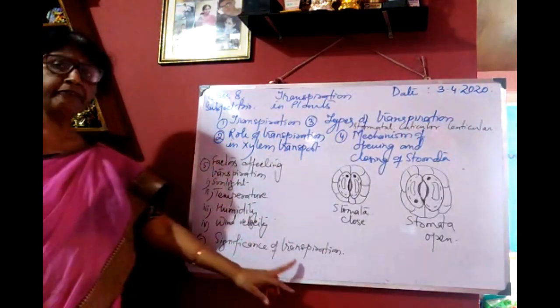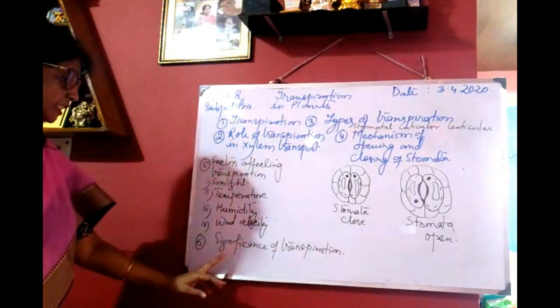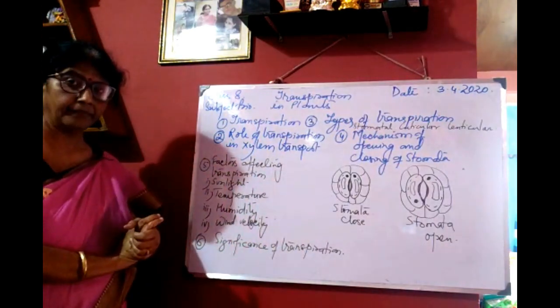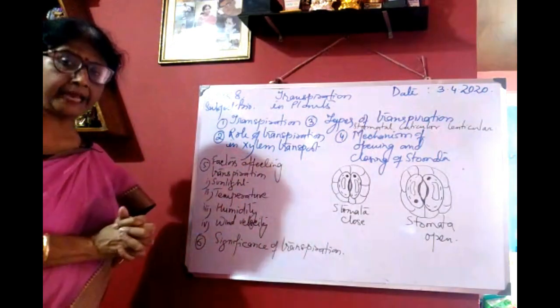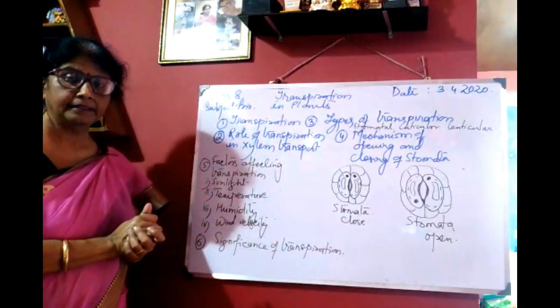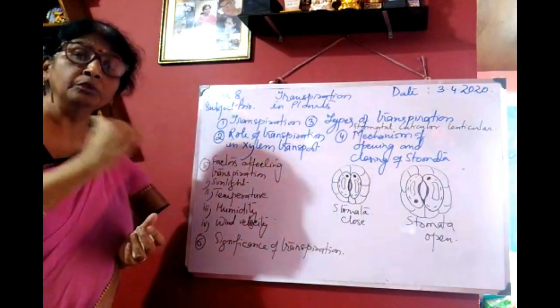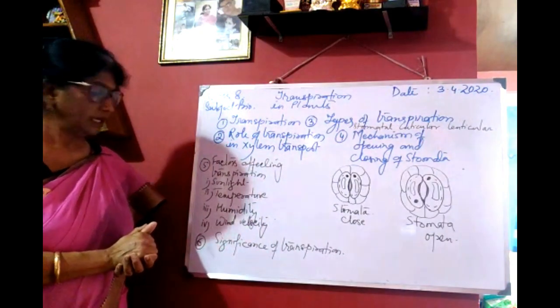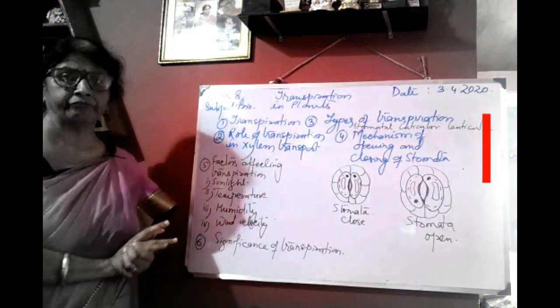Then next, the significance of transpiration. This is very, very important. It helps in cooling of the plant. It helps in ascent of sap. It helps in distribution of minerals. It helps to get rid of excess water. So these are the significance of transpiration.